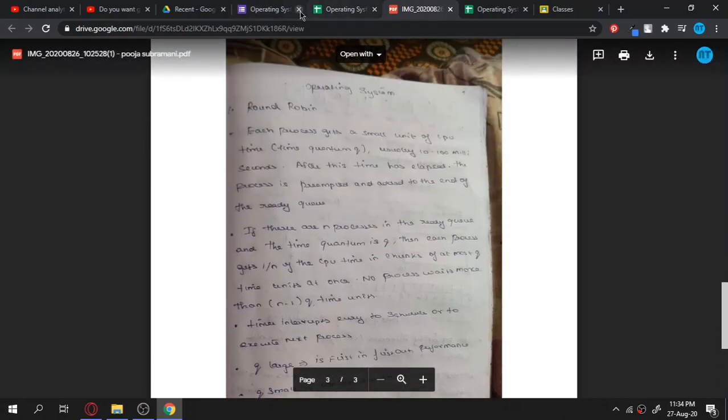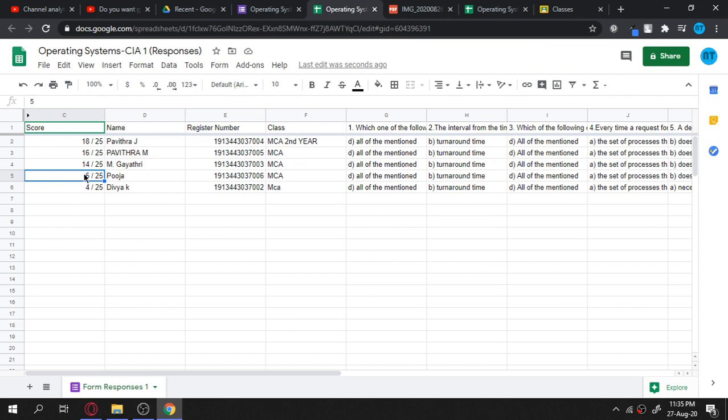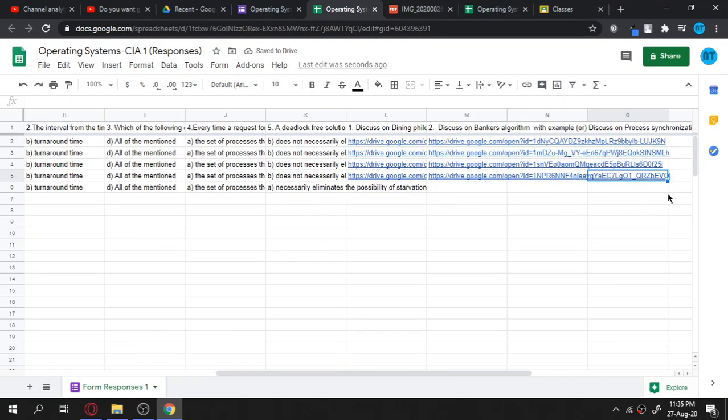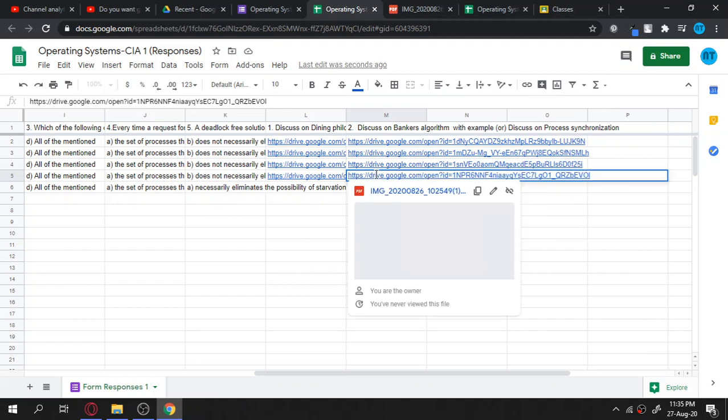Then again go to the grade sheet, go back to her same line, and add 6 marks, so 6 plus 5 is 11 marks. Then again go to the same student's second question. This is the second question. I first click on this and then get the marks done over here.